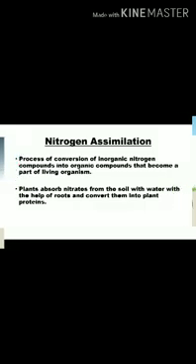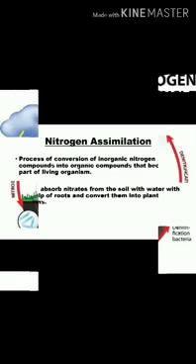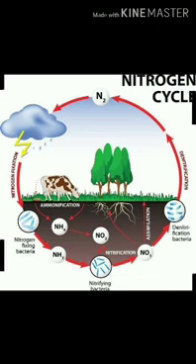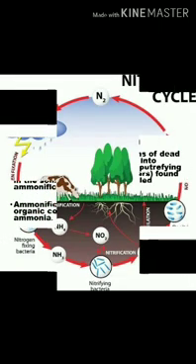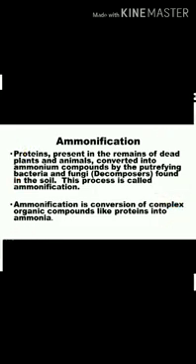It is the process of conversion of inorganic nitrogen compounds into organic compounds that become a part of a living organism. Basically, during the nitrogen fixation process, two nitrogenous compounds, that are nitrites and nitrates, are formed, and these nitrogenous compounds are converted into proteins, that is plant proteins, by plants for utilization.